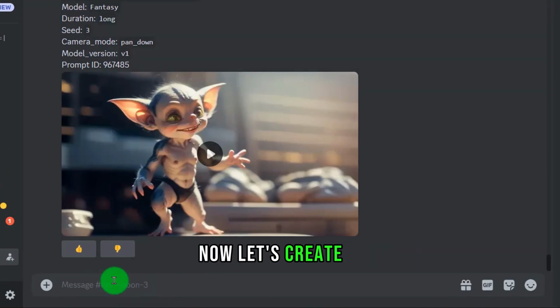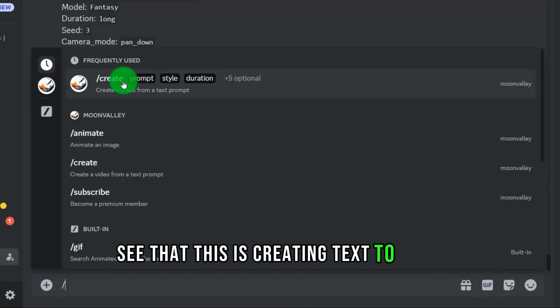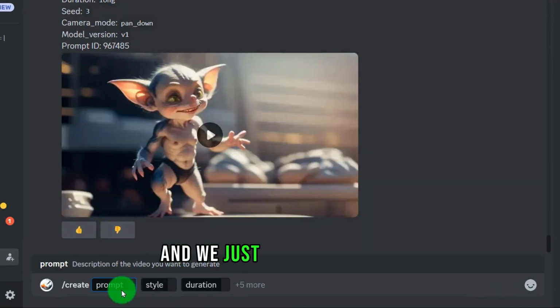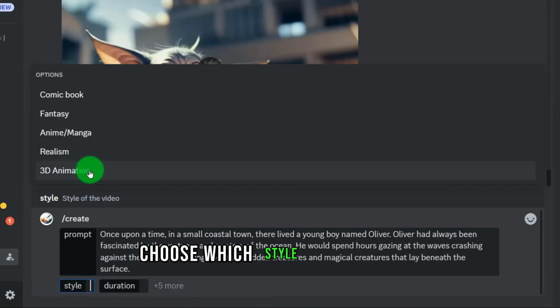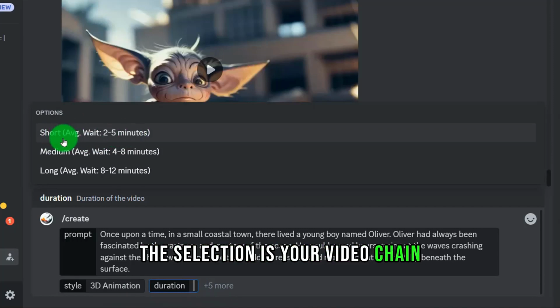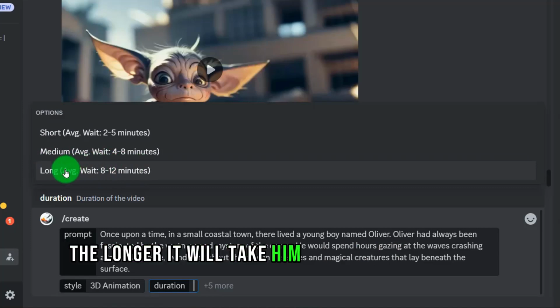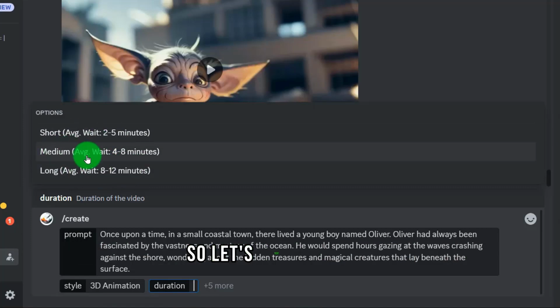Now let's create it. Input / and then you can see that this is creating text to video. We select it and we just type in the text. Choose which style your style is. Then I chose the effect of 3D anim. To follow here, the selection is your video change. How variable is it? The more the video changes, the longer it will take him to generate the video. So let's test that out.